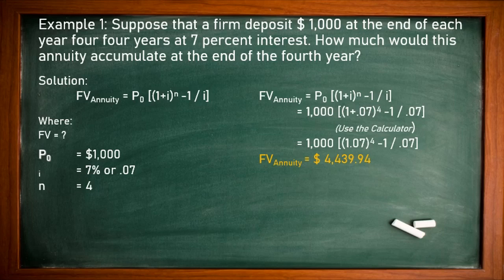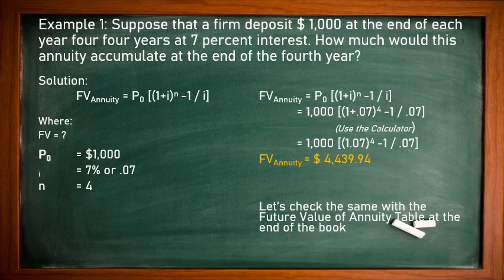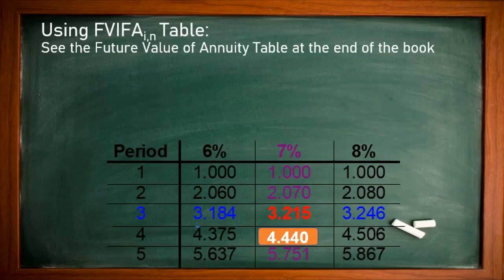I hope you understand and this new formula is more interesting for you. So let us check the same with the future value of annuity table at the end of the book. Just go, you can check. But as I told you, if it is in decimal points, it is very difficult to understand and you cannot solve it through the book. So I will show you how to calculate through the book. I brought the same table, but here I mentioned something different. Here we are going for the 4th year calculation. So just focus on 7% interest at 4 years.